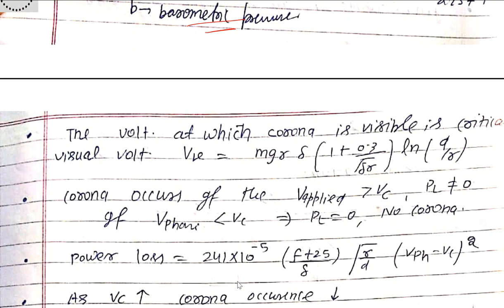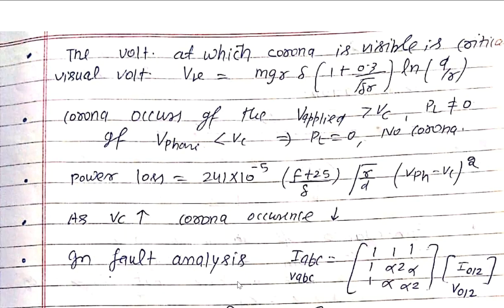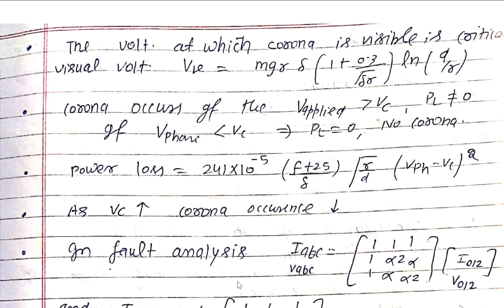Next, there is one more definition, the visual critical disruptive voltage, that is the voltage at which corona is visible. So Vv is equal to m g r into delta into ln of D by r, already you have seen these terms, and one extra term here. This extra term makes the voltage increase so that we can observe the corona, the whitish blue color, visibly. So Vv is m g r into delta into 1 plus 0.3 divided by square root of delta into r.